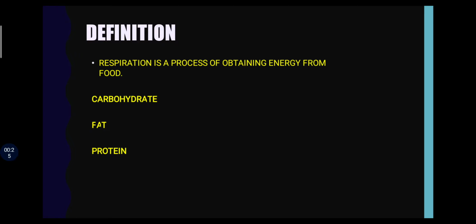In our food there are many nutrients like carbohydrate, fat and protein, which are oxidized to give us energy. Among these three, mainly carbohydrate is used to obtain energy.